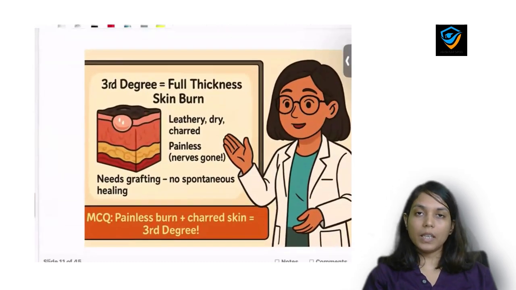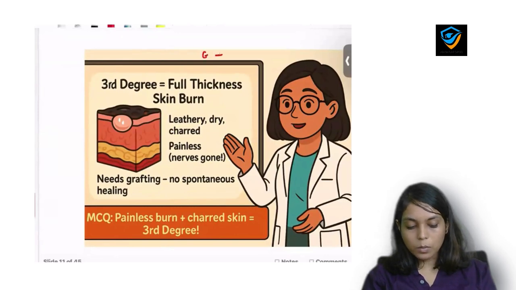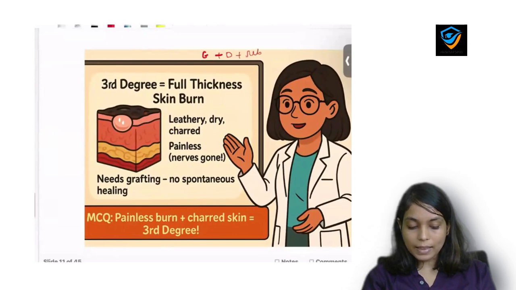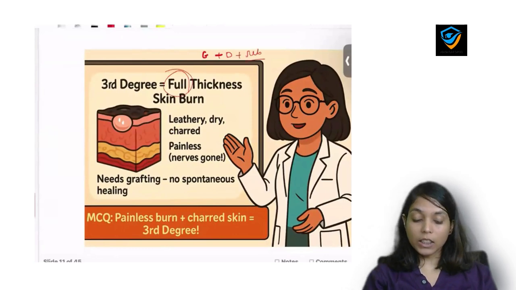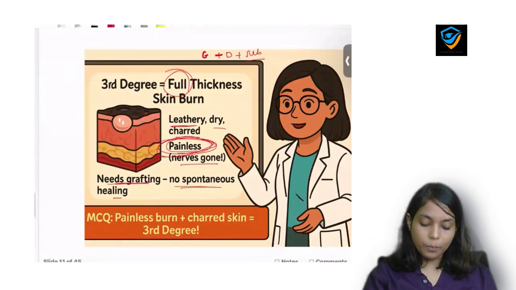Now third degree burn. Third degree burn, as I already told you, involves epidermis plus dermis, both papillary plus reticular dermis, and subcute, and that is the reason we call it full thickness burn. The skin will be leathery here, dry, charred, and it will be painless. And what is the reason? All nerves are getting affected, so that is the reason the third degree burn will be painless. It compulsorily needs a graft, and there is no spontaneous healing. Painless burn with charred skin is third degree burn.